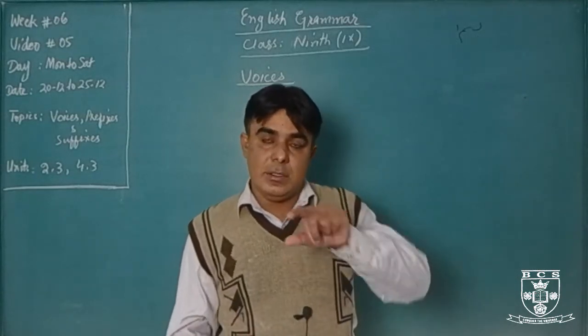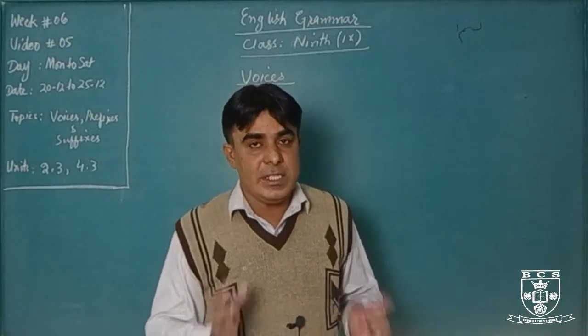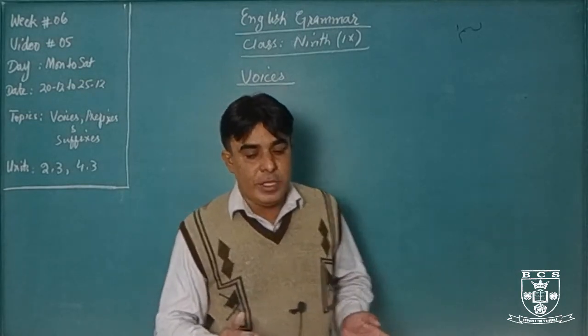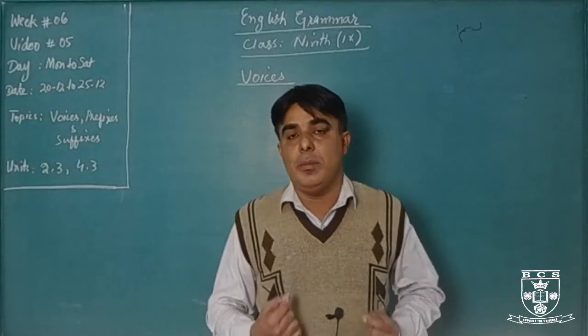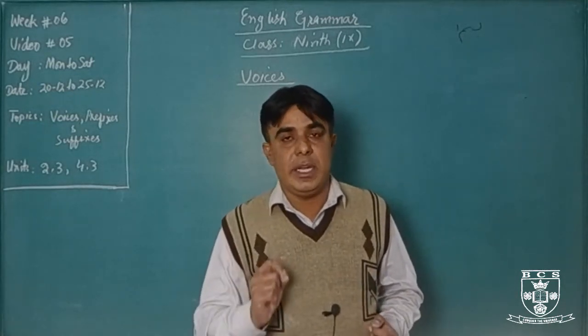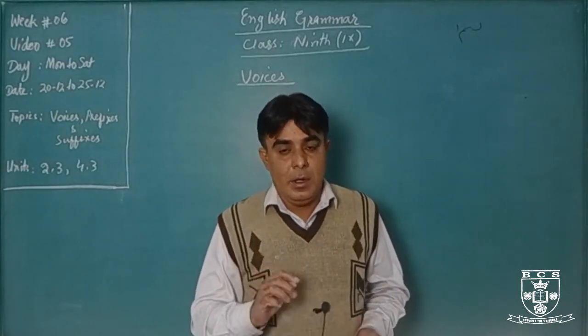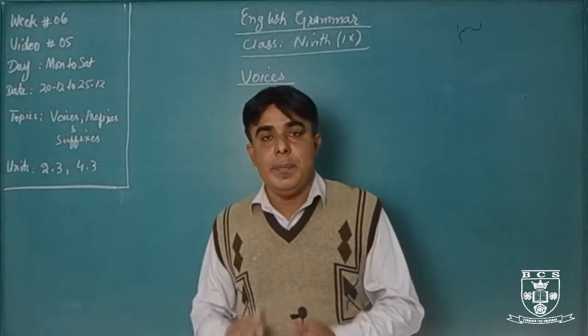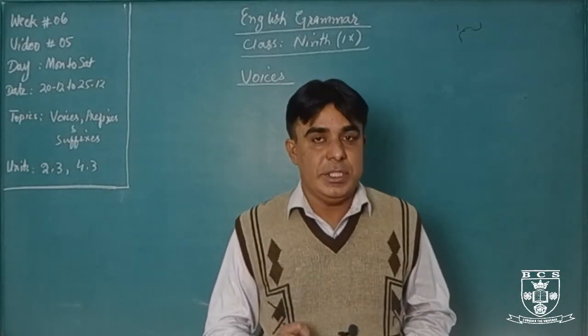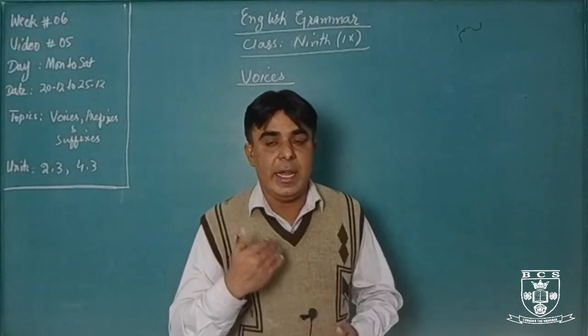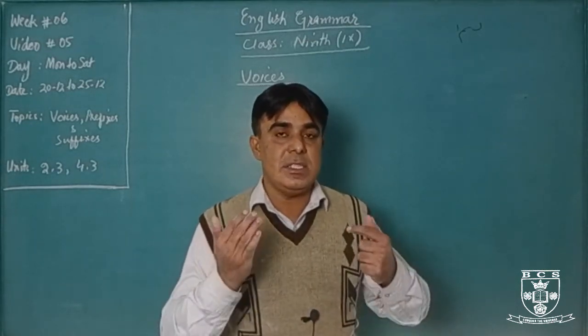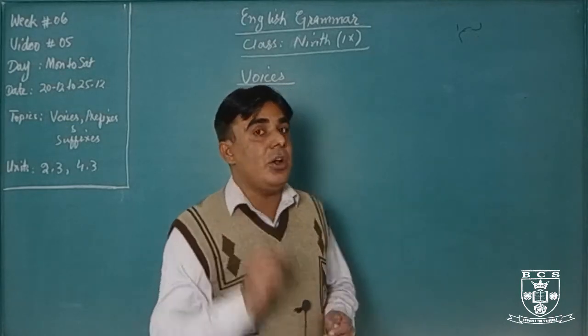And the subject is dominant. In the first action, whatever we are doing, for example, I am teaching English. Here I is the subject, and the subject is dominant. But if we say English is taught by me, here the object is dominant. If the subject is dominant, that is called active voice. And if the object is dominant, that is called passive voice.